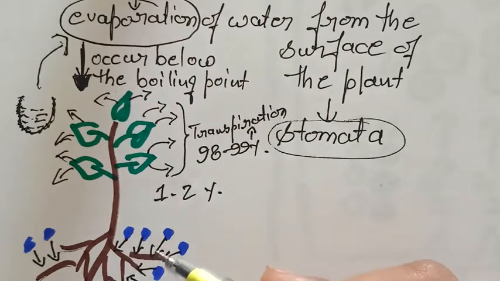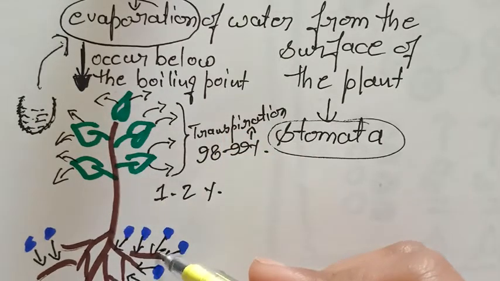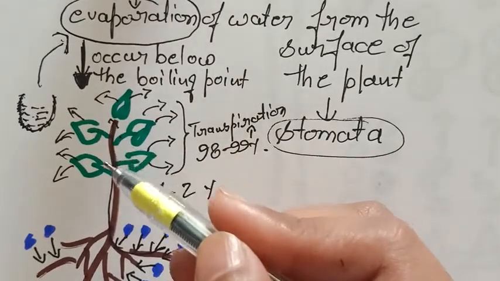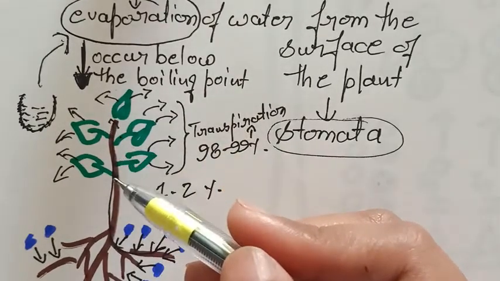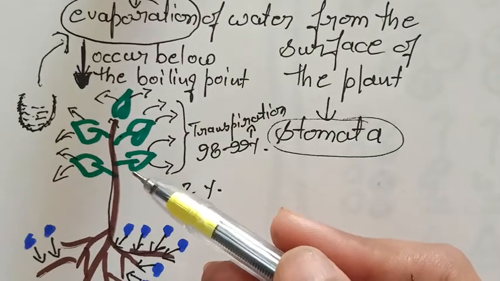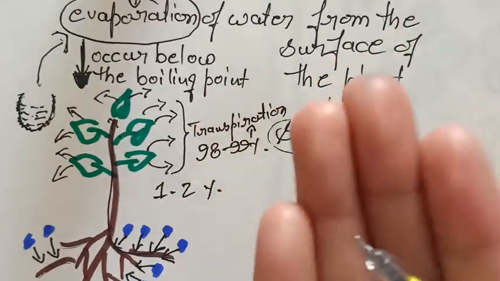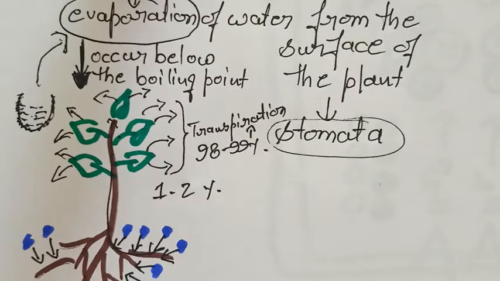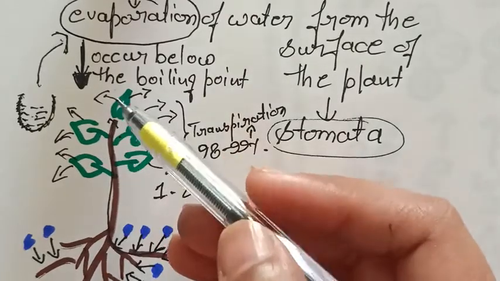So student, due to the continuous flow of water from root to the upper direction, it creates a suction pull. Suction pull, like when we suck water through a straw, that also creates some suction pull. Suction pull means it is conducting the water in the upward direction.